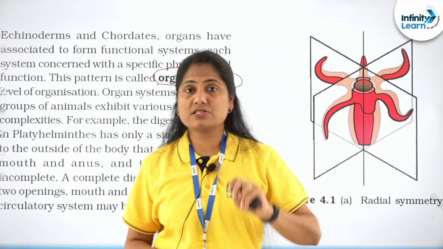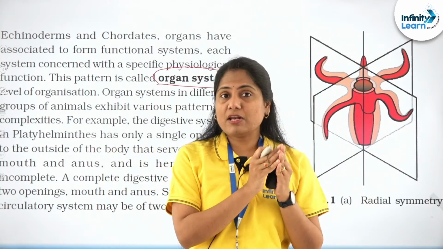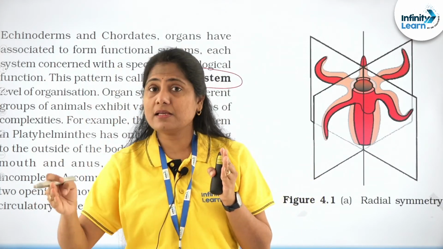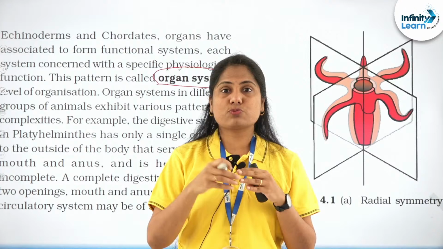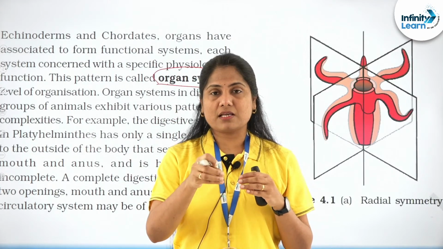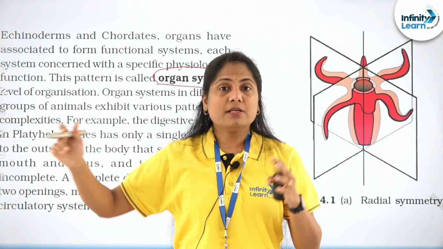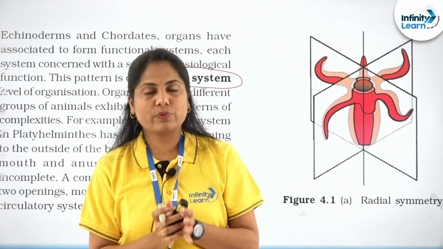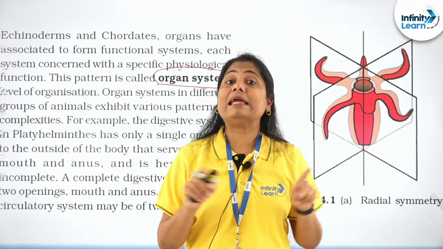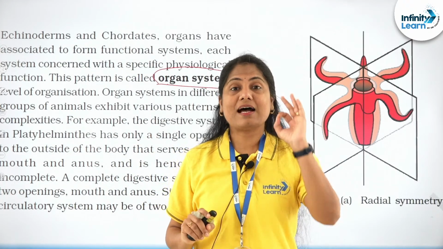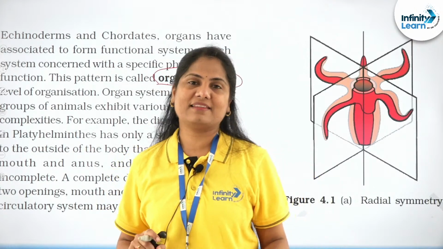Point 2, how it is going to be asked in the NEET level. Not just the level of organization, it may be combined with certain other characteristics. Like the question may be asked, which of the following is a triploblastic, organ level of organization with a bilateral symmetry. So this is how you put together 2 and 2. So when you are asked straight, just one character, one phylum, you will be able to answer. Try and relate the different characteristics. That is how you're going to break it, right? That is how you're going to crack the NEET questions.